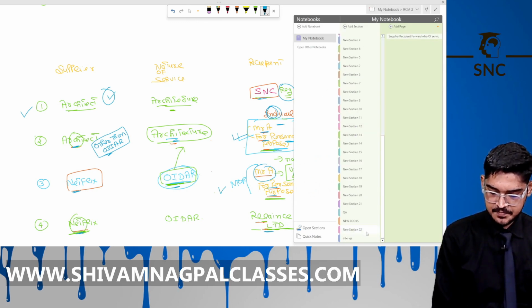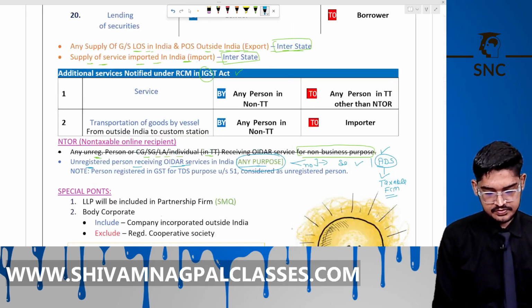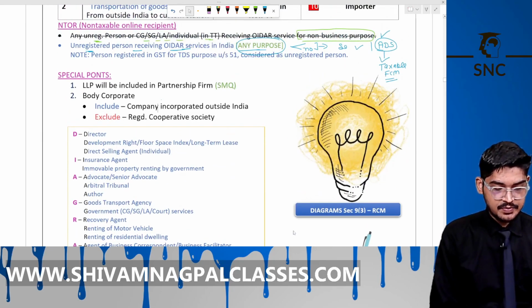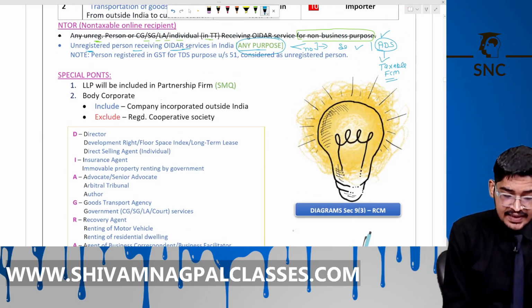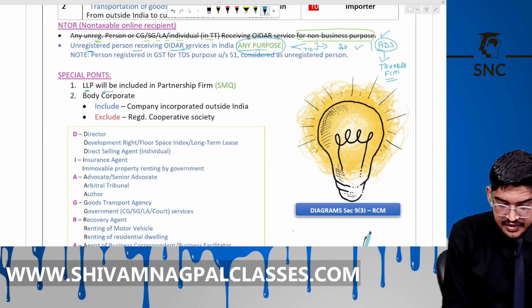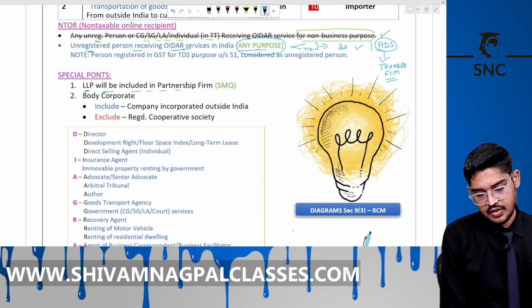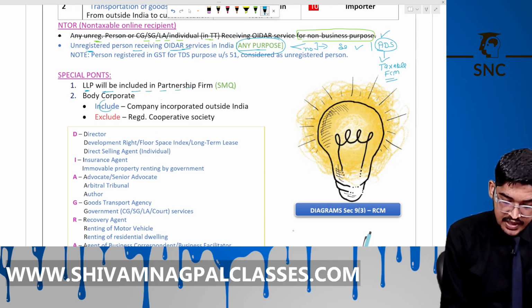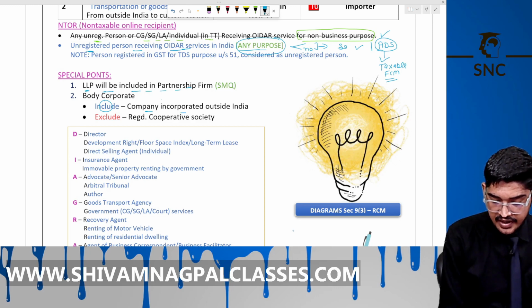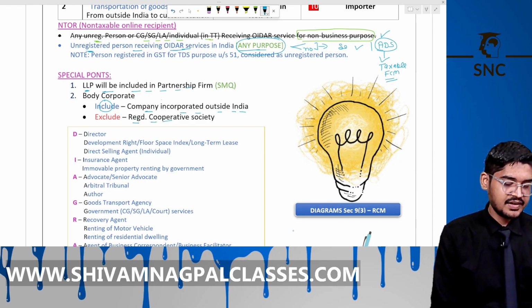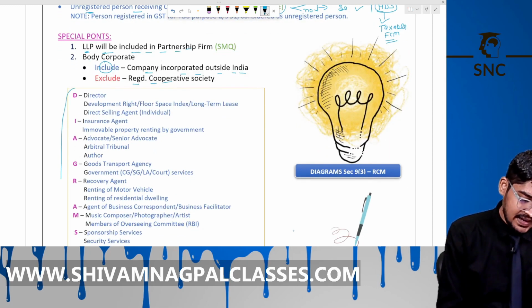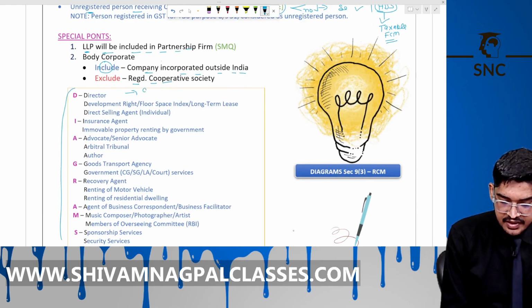Now the next is some special points. It says that LLP will be included in the partnership firm. Body corporate includes a company incorporated outside India, but excludes a registered cooperative society. Now revise this quickly by diagram under 9.3 RCM.